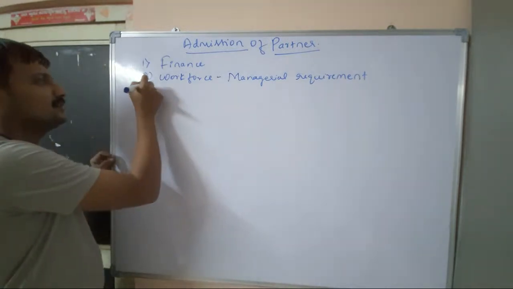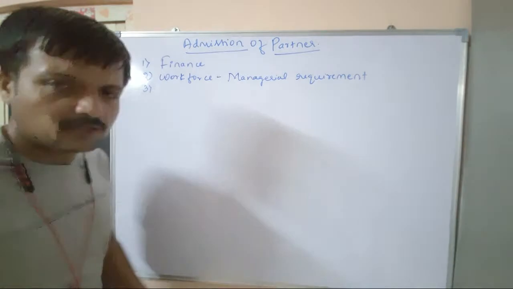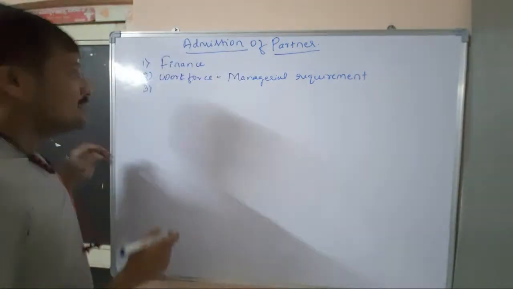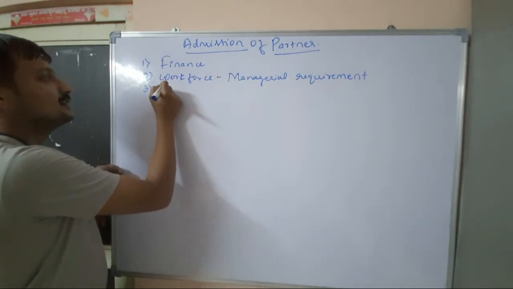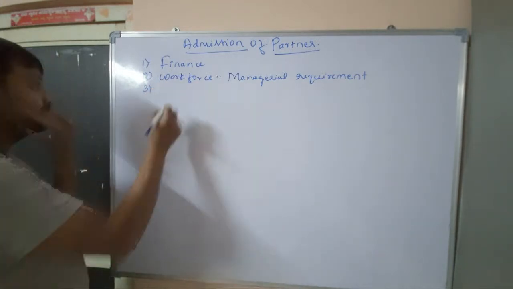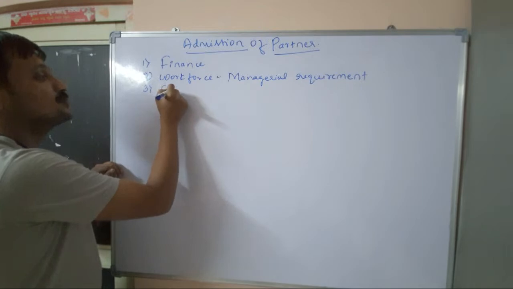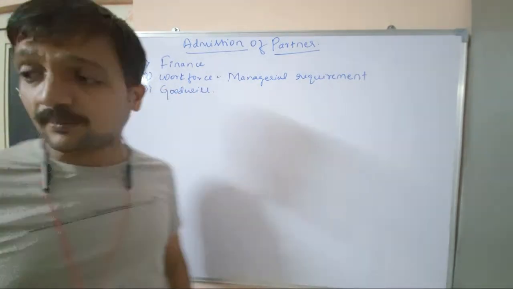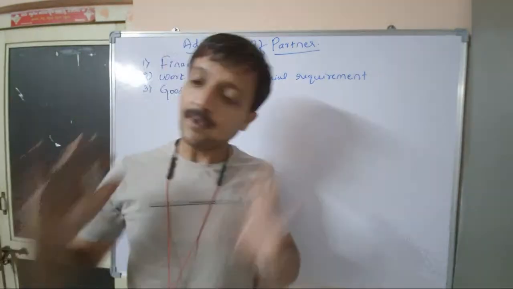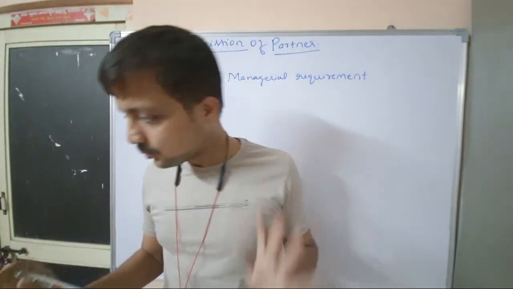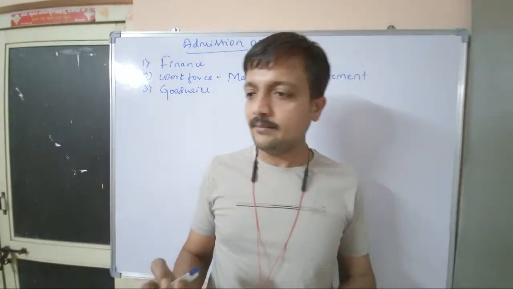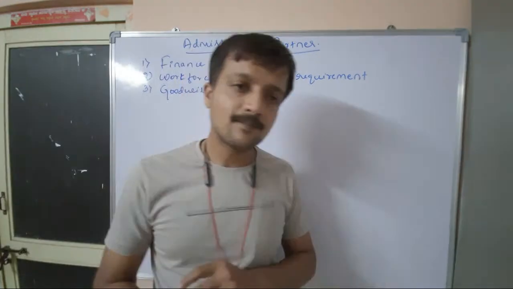Then the third one, which will be the last one to quote, is when by admitting a partner, the firm's goodwill will increase. Sometimes to increase the goodwill of a firm, we admit partners. Are you clear with this point? So these are the 3 major reasons why we admit a partner.